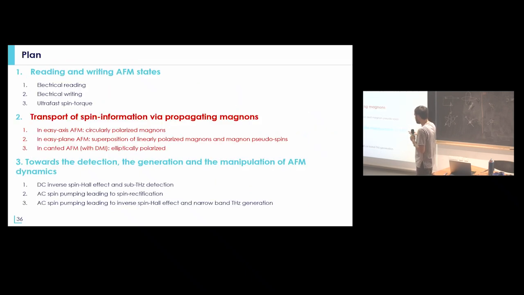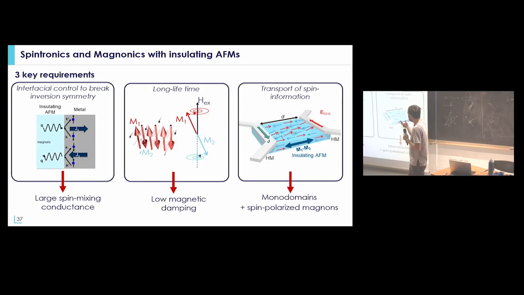So the second part of my talk is how can we then propagate spin information using antiferromagnetic materials. So for that, as we want to propagate, let's say, incoherent spin wave or coherent spin wave over long distances, generally we are working with a magnetic insulator.